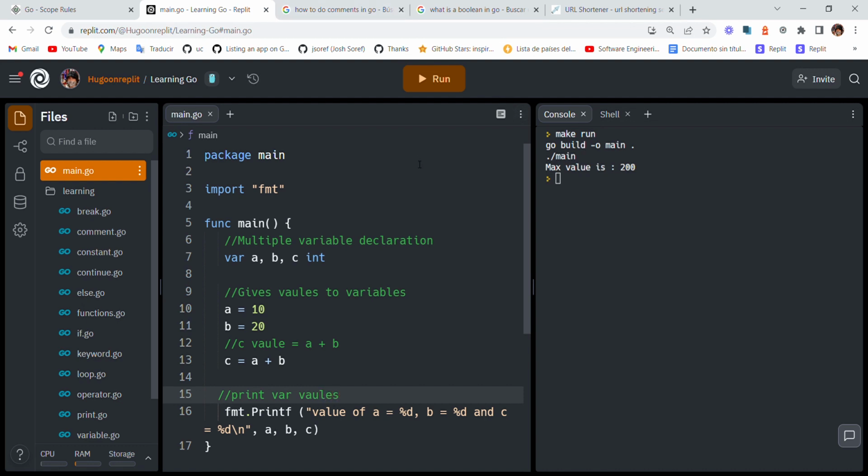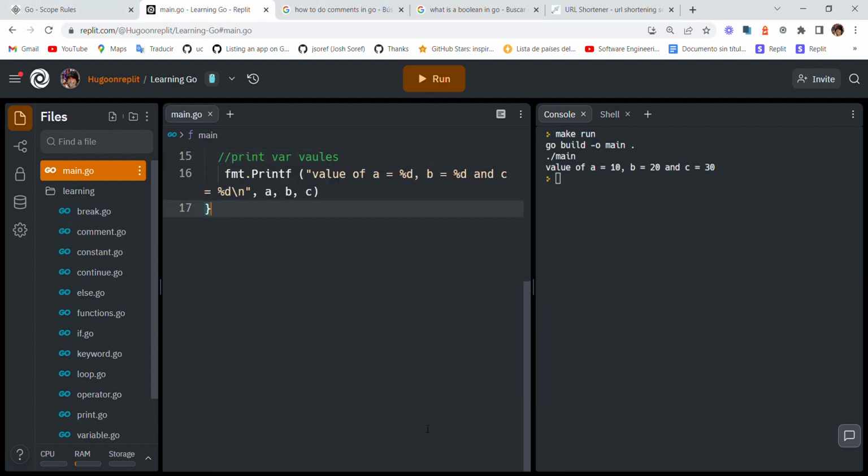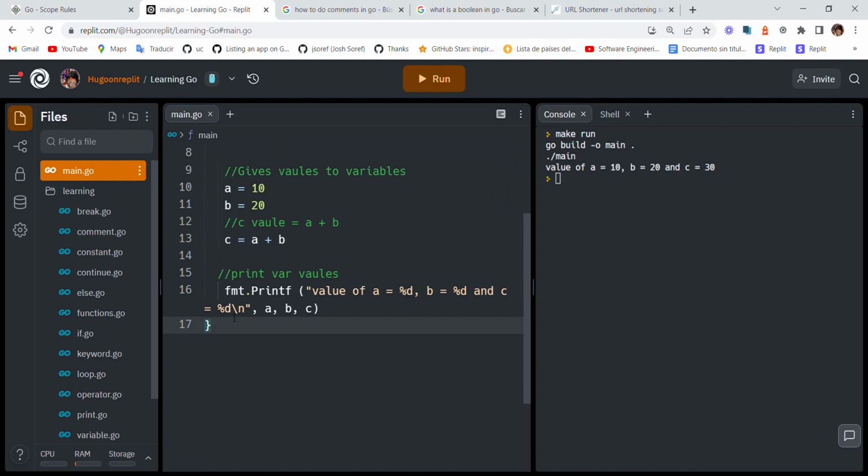Okay, and this should print 10, 20, 30. So value of a 10, b 20, so c 30. So I meant that 10, 20, 30. Alright, nice. These are scope rules, so I'm just gonna name it scope.